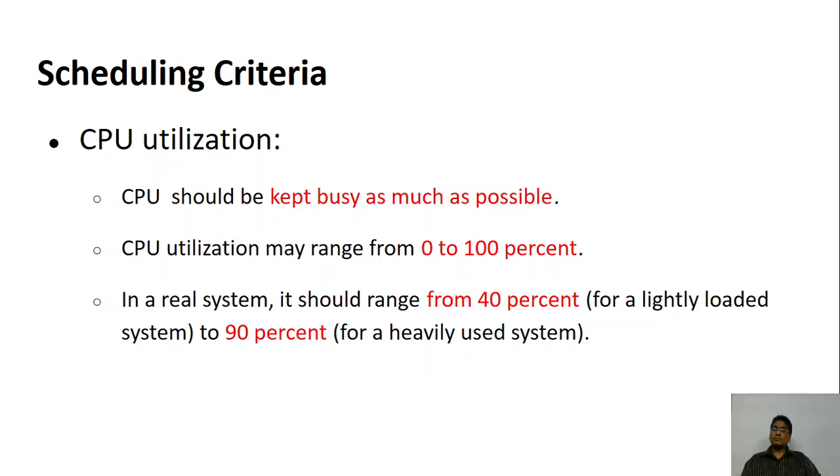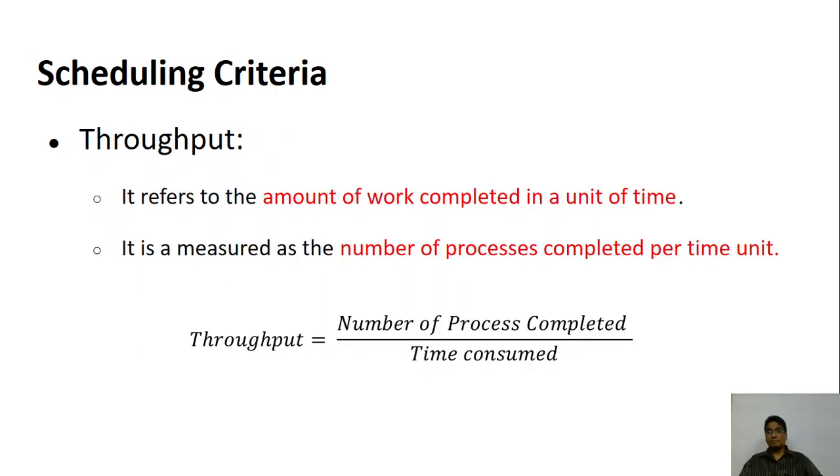In general, CPU must be kept busy as much as possible. The range can be from 0 to 100%, but we don't really get that. Generally, it is 40% if it is a lightly loaded system, or 90% if it is a heavily used system. If there are fewer processes, then the CPU utilization will be less. But if there are more processes, CPU utilization can be increased. Okay, next one is the throughput.